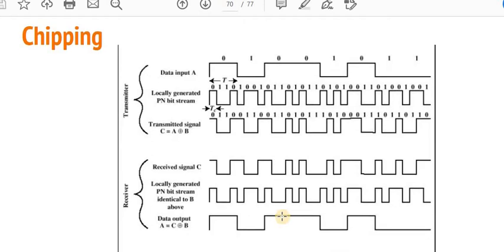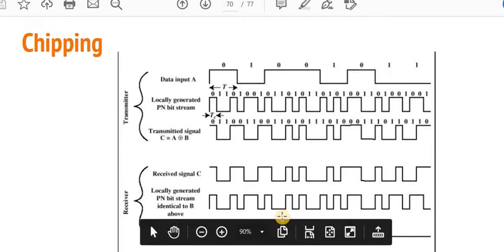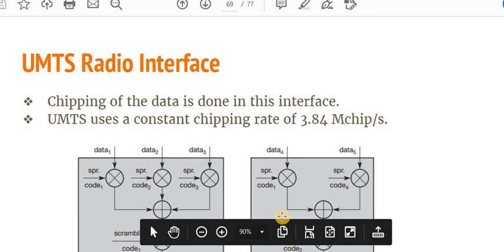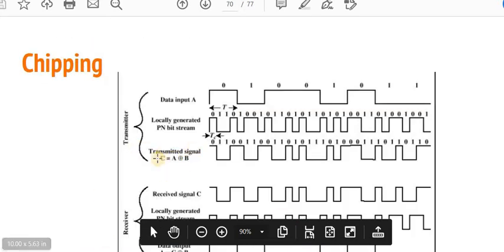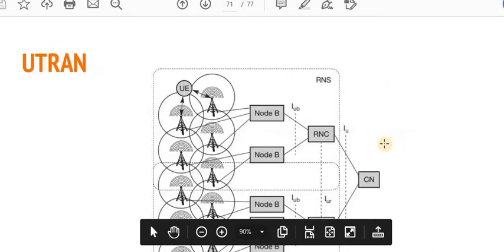So this is only the chipping. The chipping process is again the elaboration of the previous UMTS radio interface, showing how the XOR transmitted signal gets the XOR operation performed by using the spreading code. So this one is elaborated.